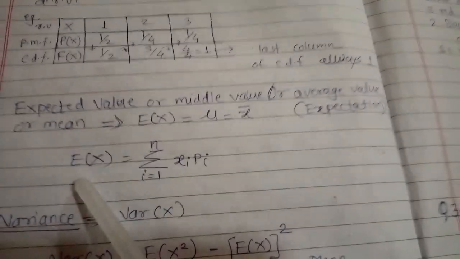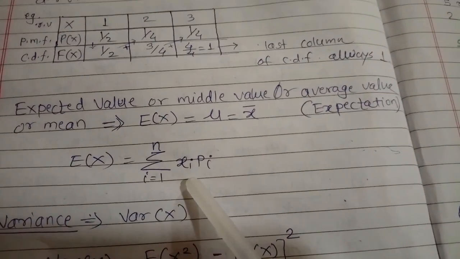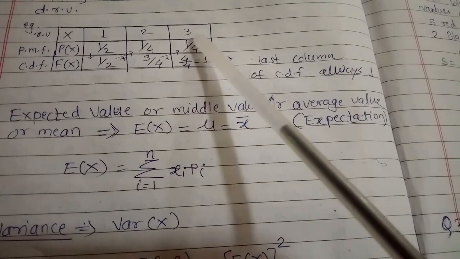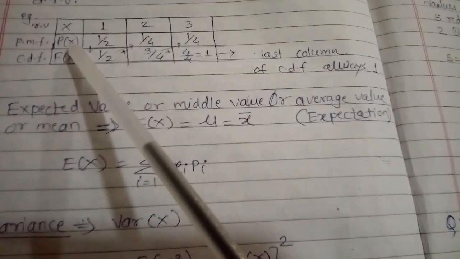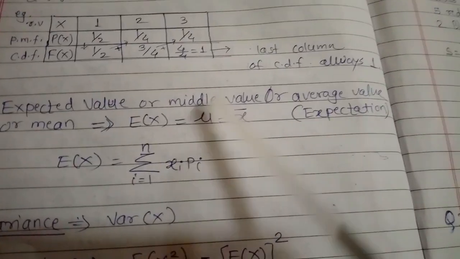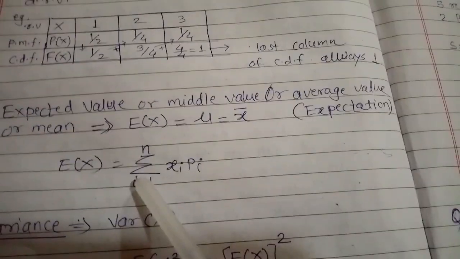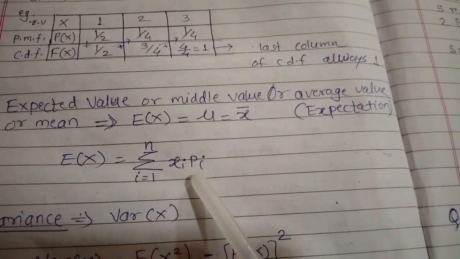And the formula for this one, that is E of x, is equal to the summation of xi into pi. Here xi is the first column, and pi is the column of this PMF, that is P of x. So we just take the product of these two and take the addition. Summation means we take the product of these two numbers and add all these terms. So the expected value is denoted by this formula.